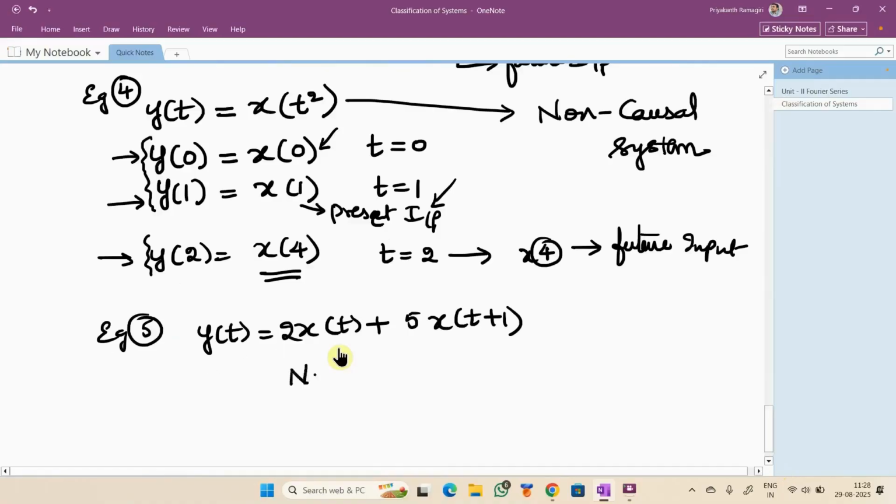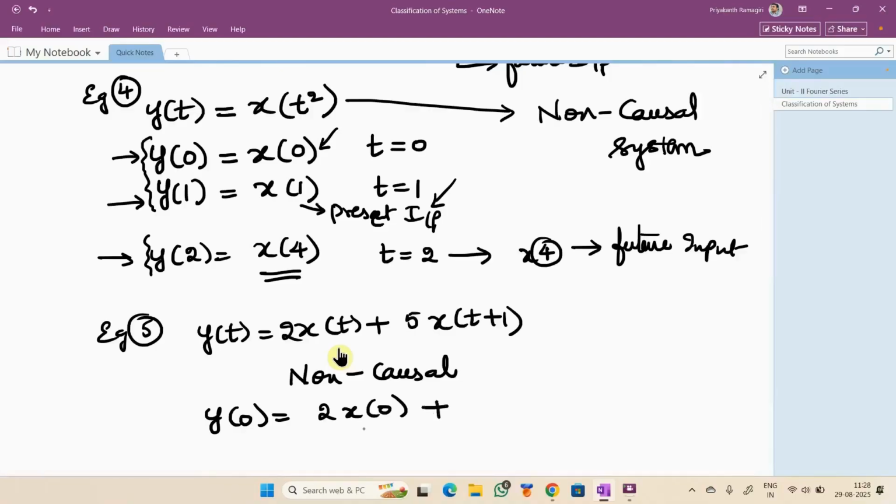Non-causal, sir. This is an example for non-causal, because if you start finding output at the present instant, it's okay that it is depending on the present input, but it is also depending on the future input. So this is an example for non-causal.